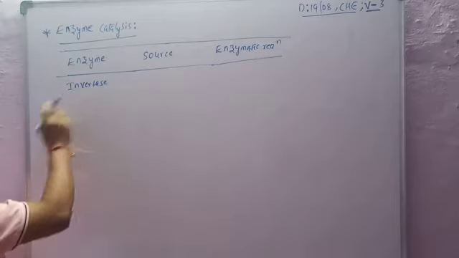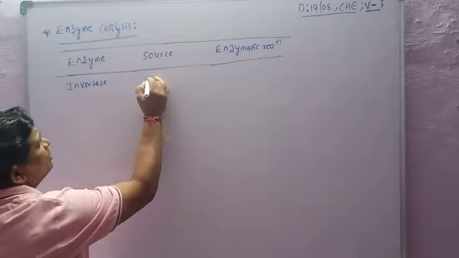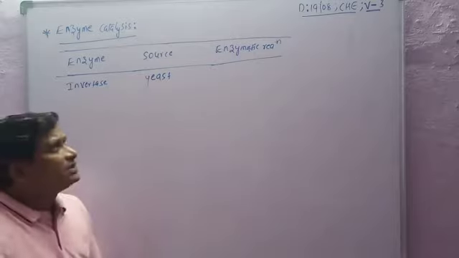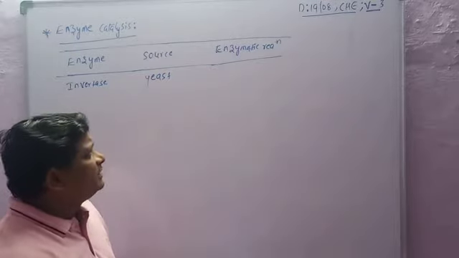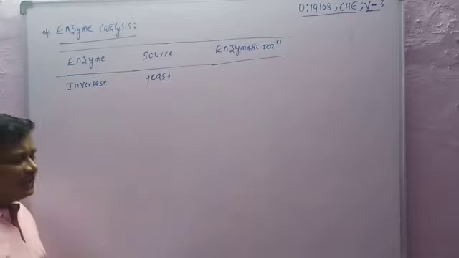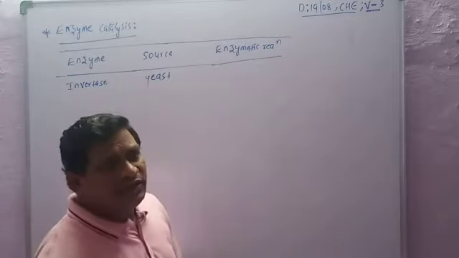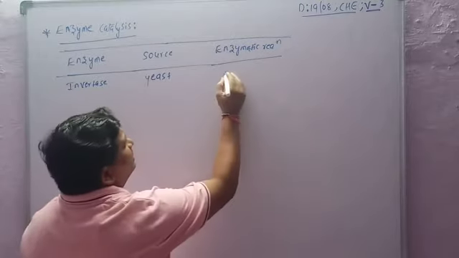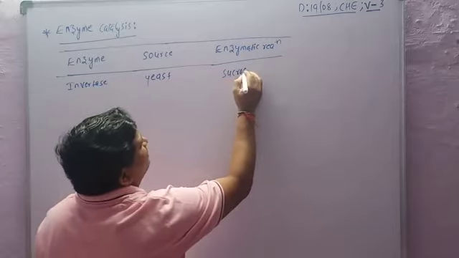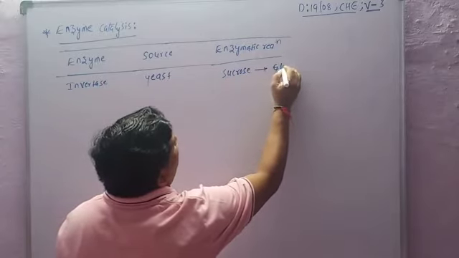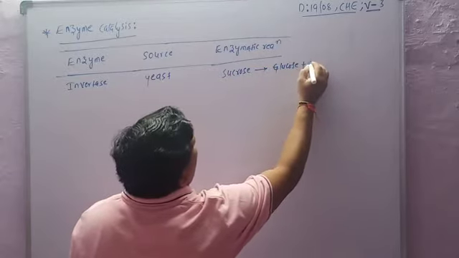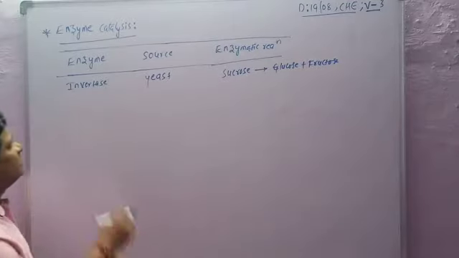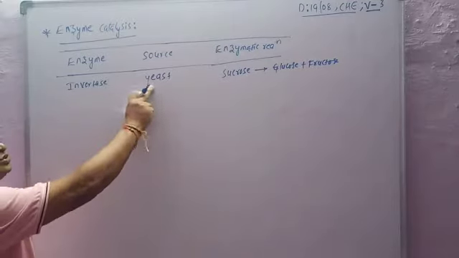Invertase is one of the enzymes, and its source is yeast. Its function is that sucrose is converted into glucose plus fructose.